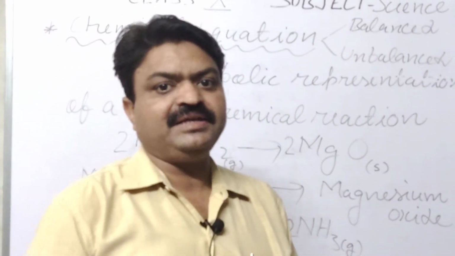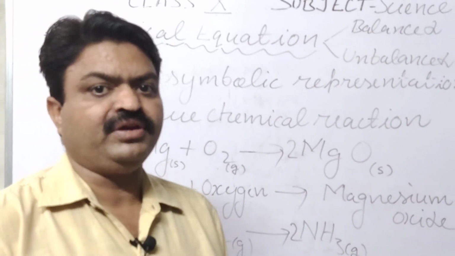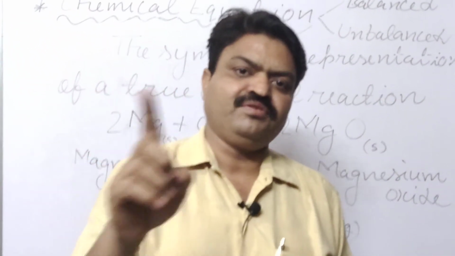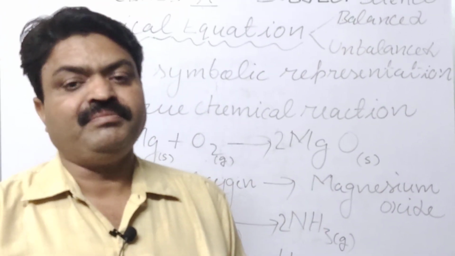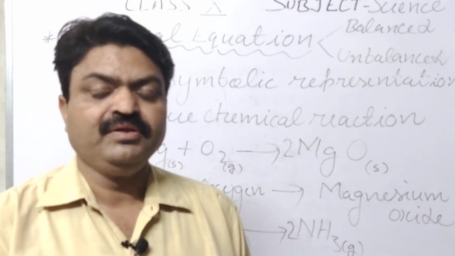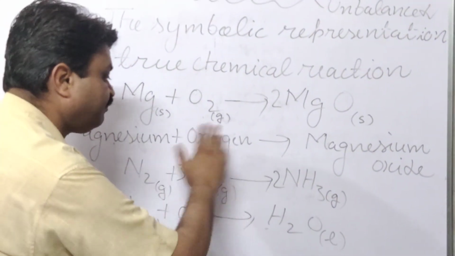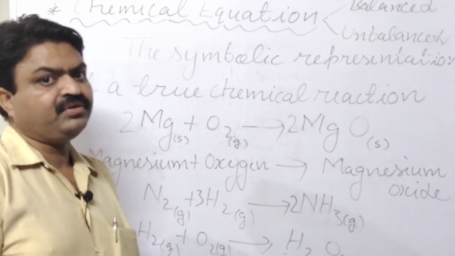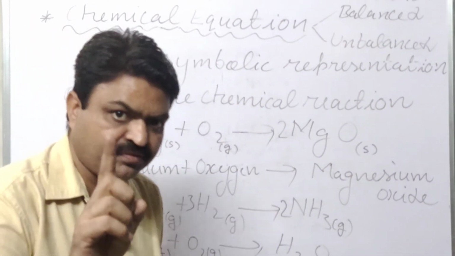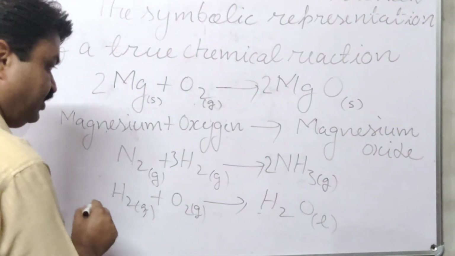We balance it to follow the law of conservation of mass. According to this law, mass can neither be created nor destroyed, it can only be changed from one form to another. So that's why we should balance the chemical equation, students.